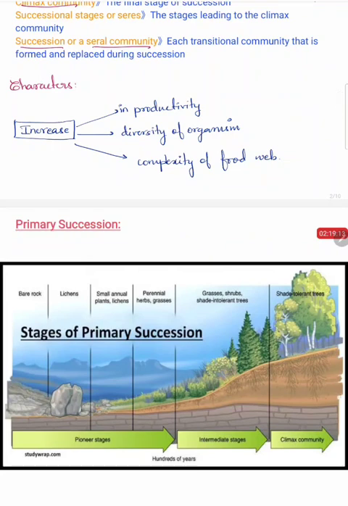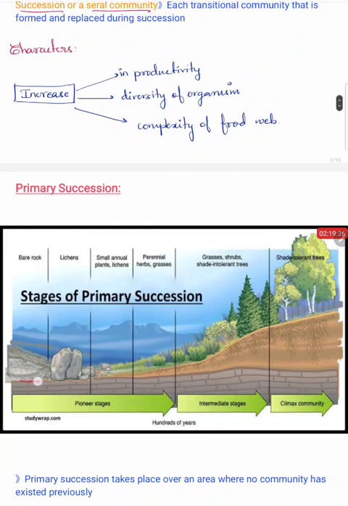I hope the above concepts are clear. Let's move on to the characteristics of succession, right? What happens when an area moves from a bare rock to the forest? Here the bare rock is converted into lichens, then it is inhabited by small plants. Likewise, there will be an increase in productivity. Why does productivity increase? Because there is diversity. The diversity of organisms is increasing.